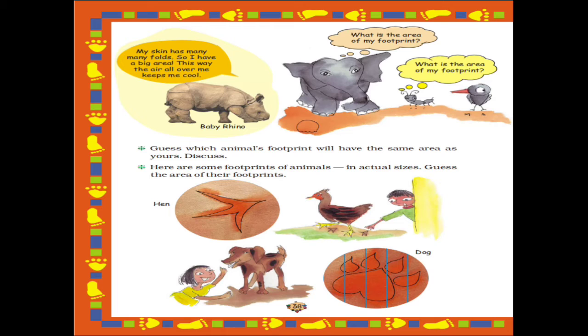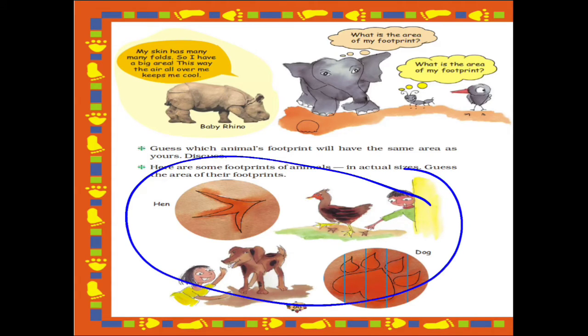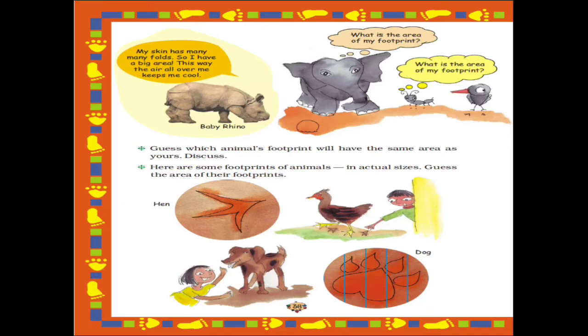Here are some footprints of animals in actual sizes. Guess the area of the footprints. Now what is given here? Some animals' footprints have been given. Now what do we have to do? We have to just guess what the area of this footprint will be. So here is a hand footprint and here is a dog footprint. Now just to give a rough idea of the area of the footprint.